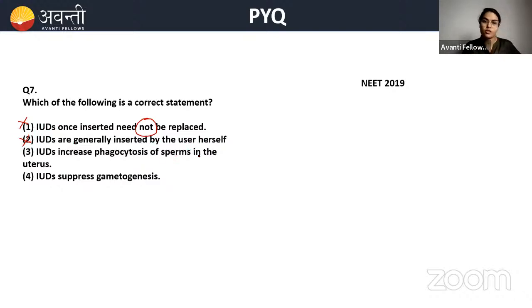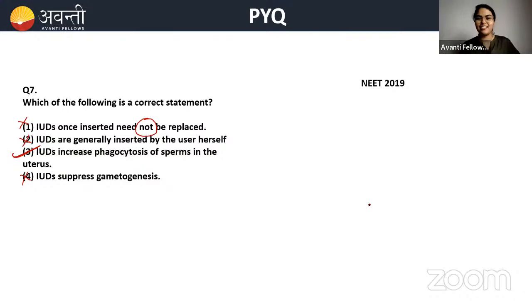IUDs increase the phagocytosis of the sperm in the uterus. Yes, it does. To be precise, which type of contraceptive IUD will do this? Tell me: non-medicated, copper releasing or hormone releasing? Which type of IUD will increase the phagocytosis of sperm in the uterus? Please write it in the chat box. For copper, write Cu. Hormonal, HO.